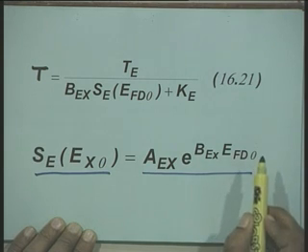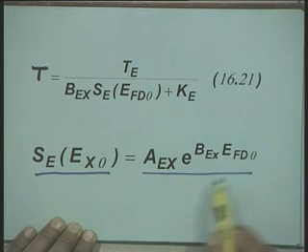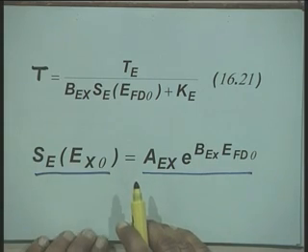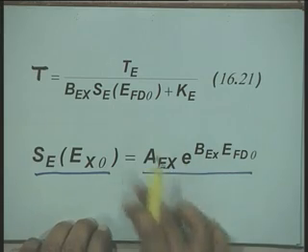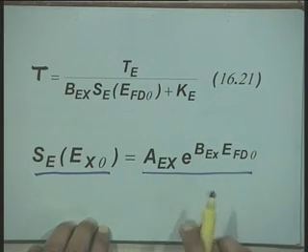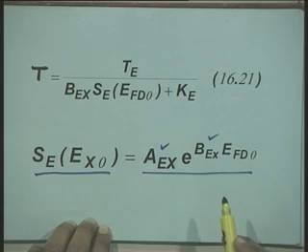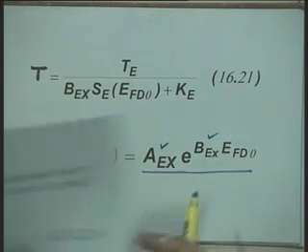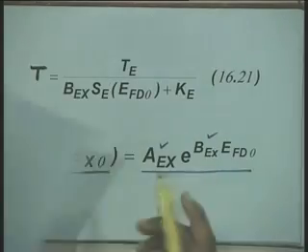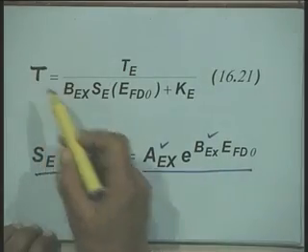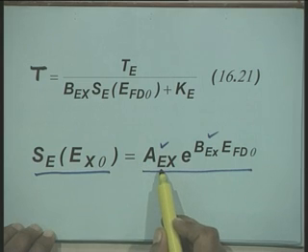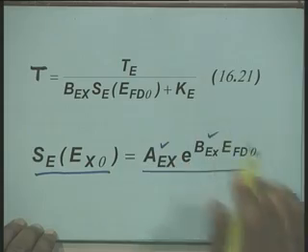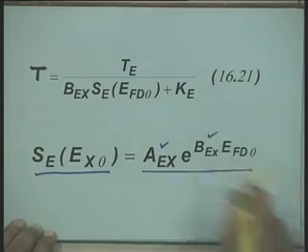At any operating condition, we can find out the value of Se Exo either graphically, or if you have modeled this saturation function by this exponential function, where these terms will be known to you. That is why the constant K and this T are expressed in terms of the parameters of the saturation function, and all other parameters like Ke and Te are there.